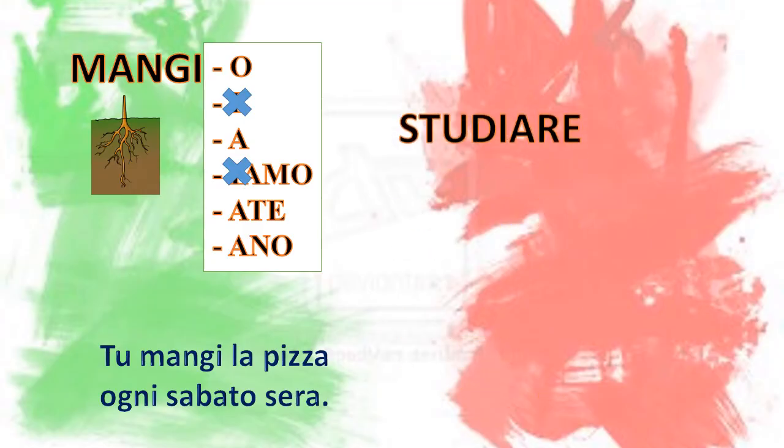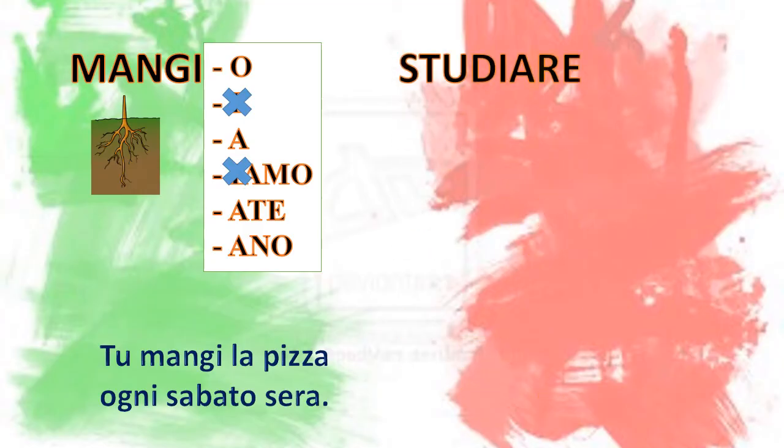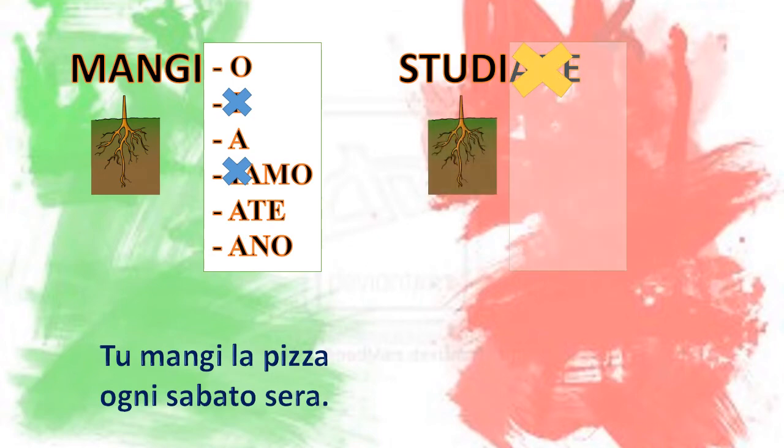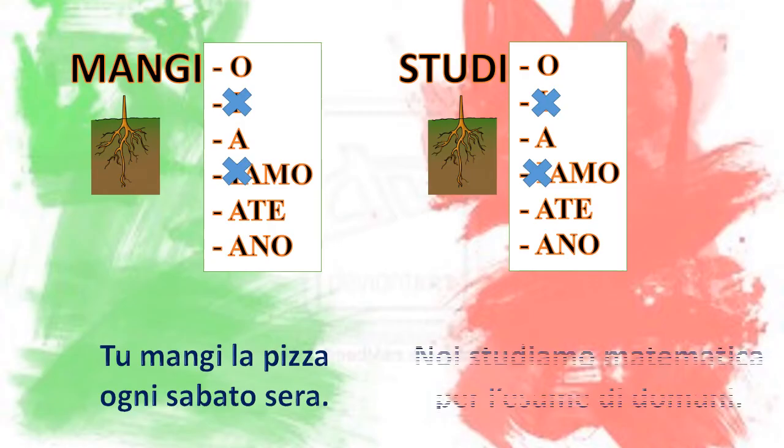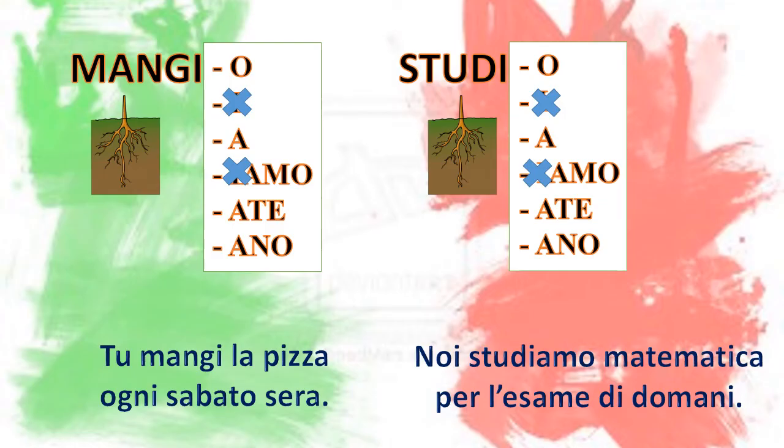Let's go on with another verb, studiare. We'll take out are. We're left with studi, and let's add the endings. Studio, studi, studia, studiamo, studiate, studiano. Now, once again, we will not add an I for tu, nor for noi, because we already have it in the root. Example, noi studiamo matematica per l'esame di domani.